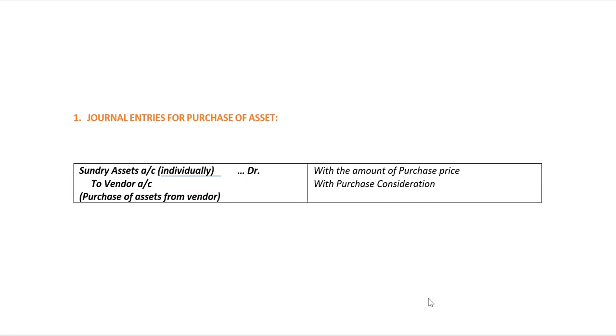In the first case, that is purchase of asset, the first journal entry that needs to be passed for the purchase of the asset is sundry asset account. All the assets which have been purchased need to be debited individually with the amount of the purchase price, to vendor account with the amount of the purchase consideration. Narration: purchase of assets from vendor.